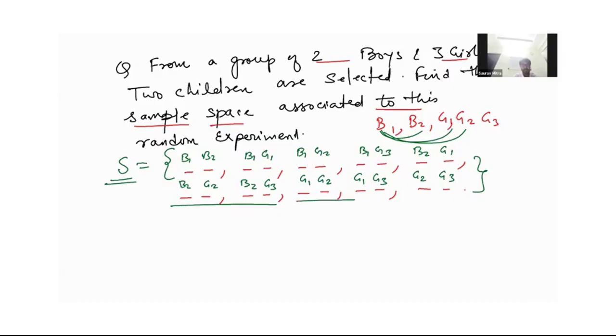This is how we have to be clear, and it is very important to construct a correct sample space. If your sample space is not correct, then you will get different values when you're calculating your probability. Okay, so you must be very much clear. Now let's understand the next definition. Next term is event.